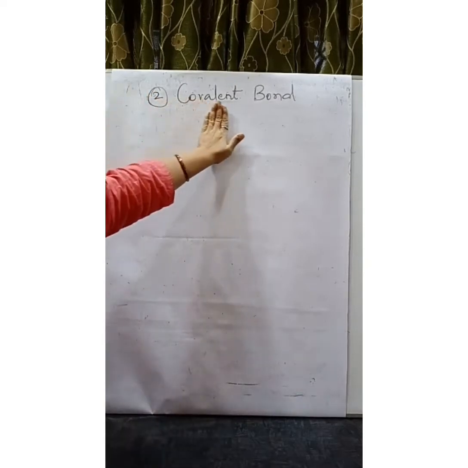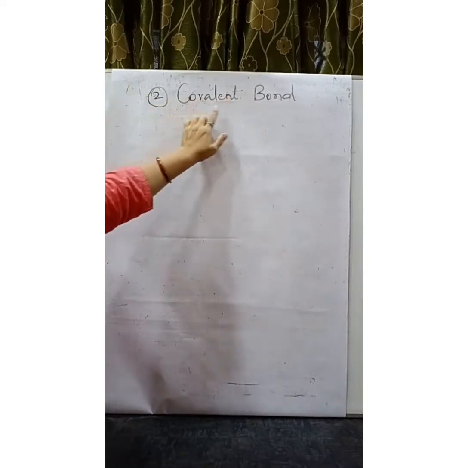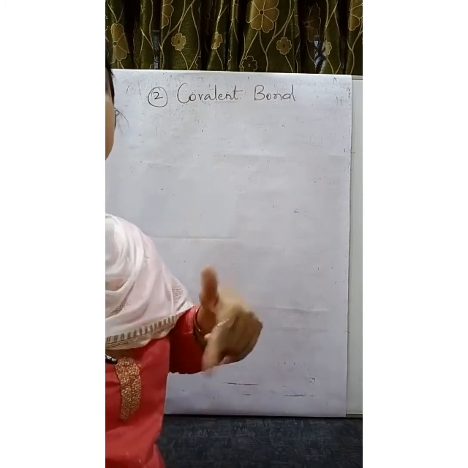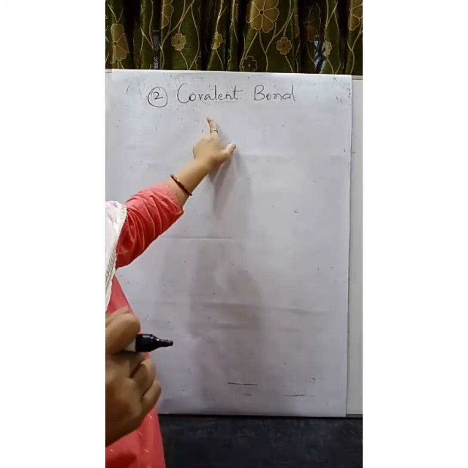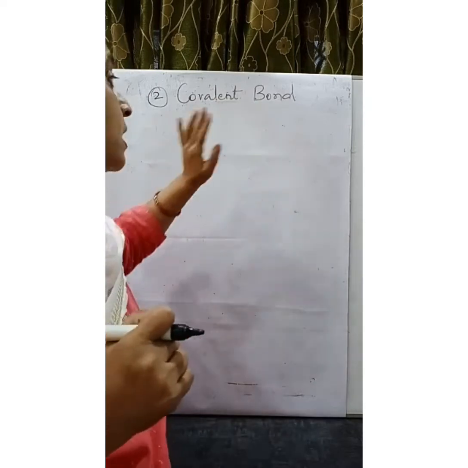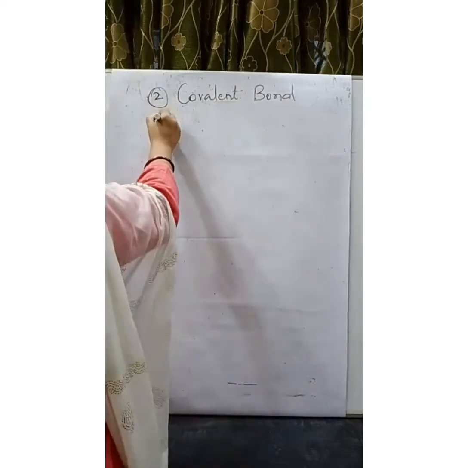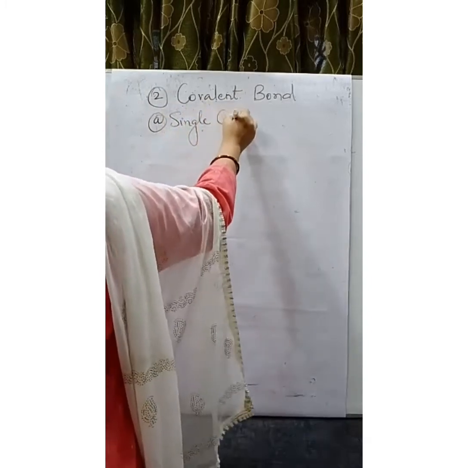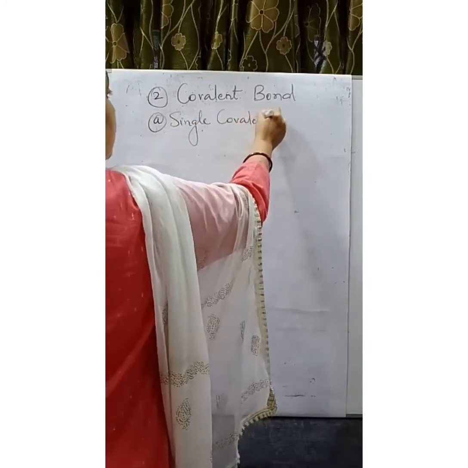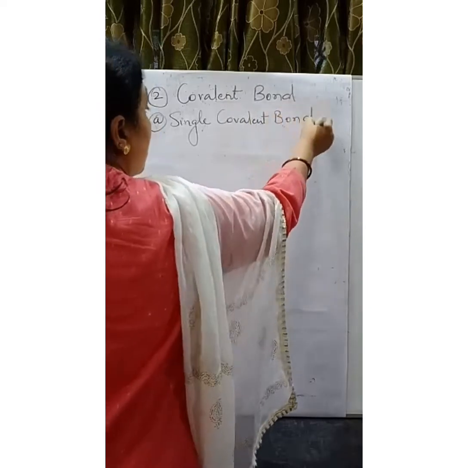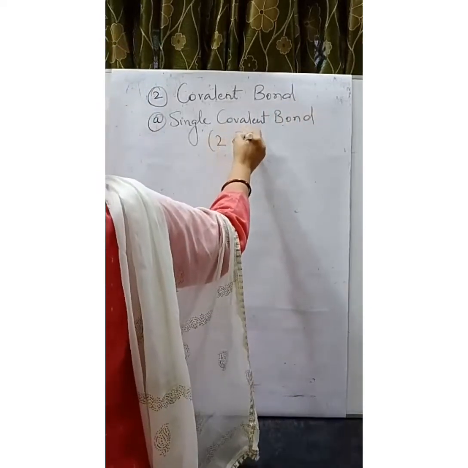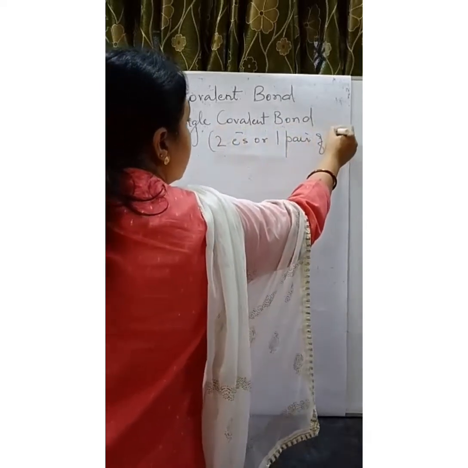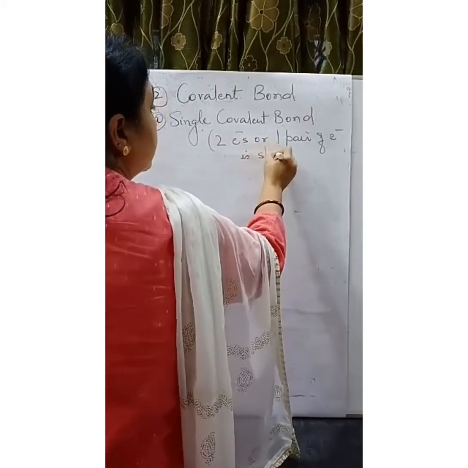Let us see the next type of chemical bond, which is covalent bond. A covalent bond is formed by mutual sharing of electrons between the atoms. There are three types of covalent bond. Single covalent bond: this is formed when two electrons or one pair of electrons is shared.